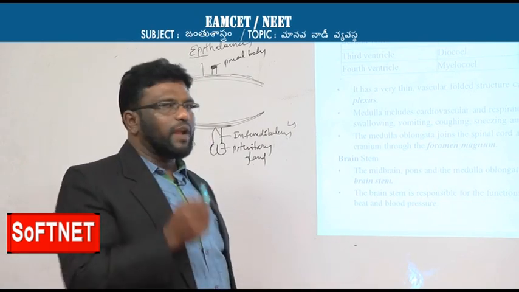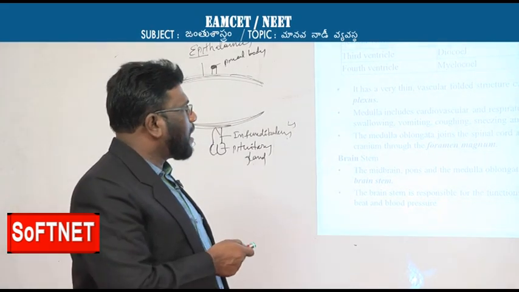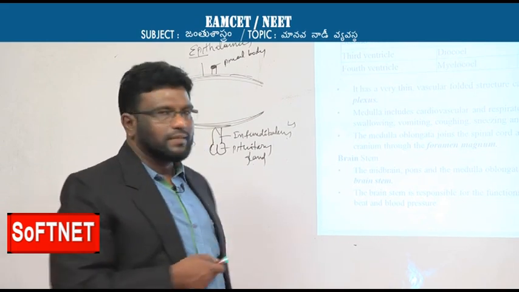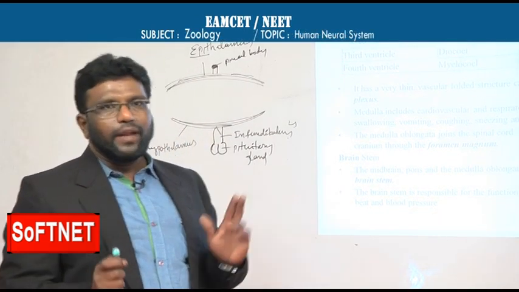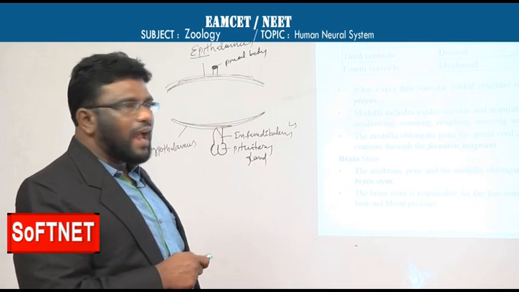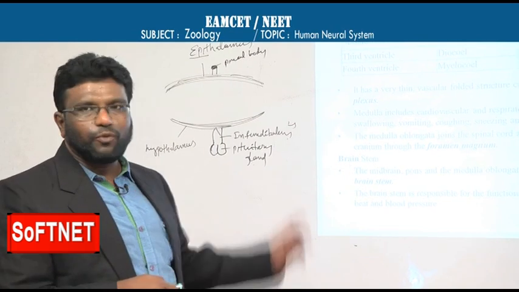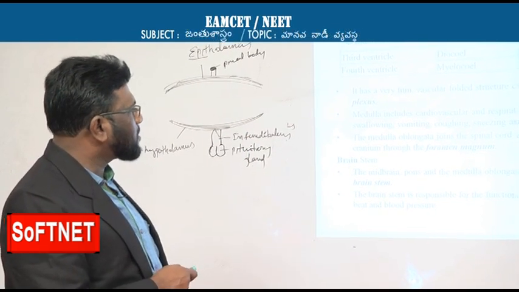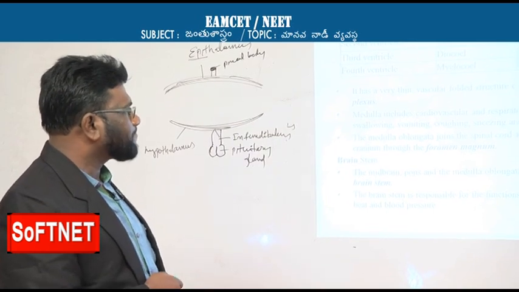Here in medulla, the part of hindbrain, it has the posterior choroid plexus. So in total the brain has 2 choroid plexuses: the anterior choroid plexus with forebrain and epithalamus, and the posterior choroid plexus with medulla oblongata.